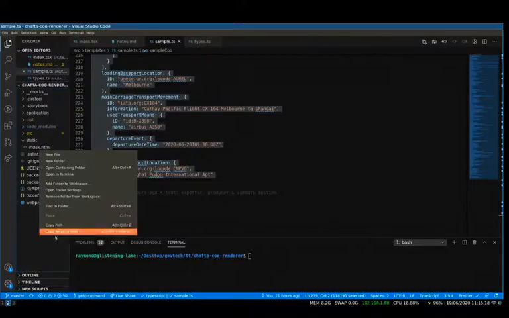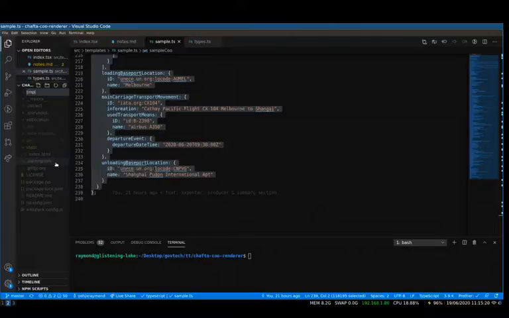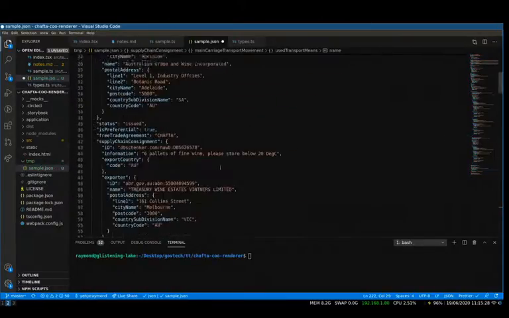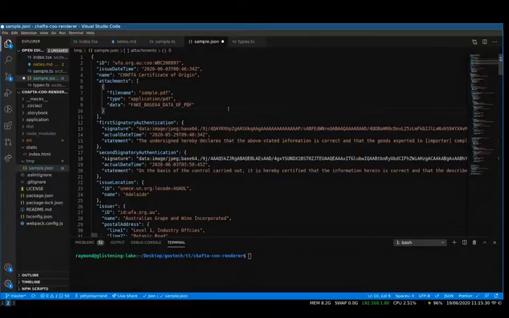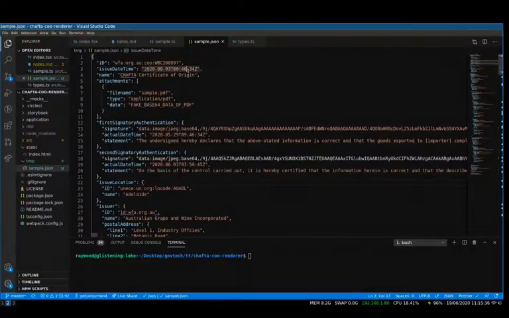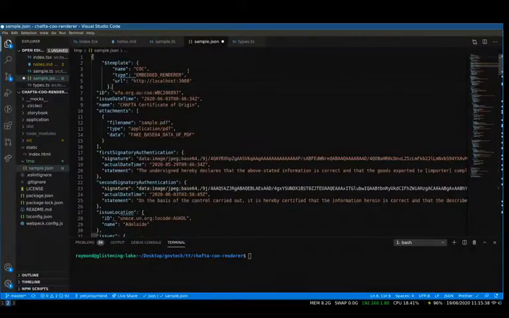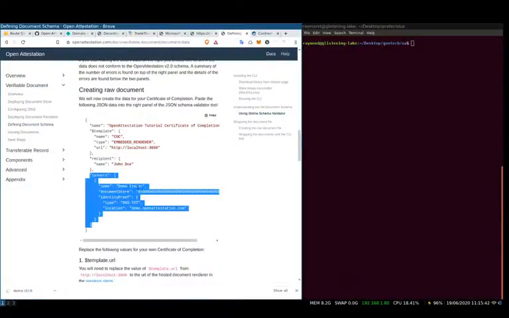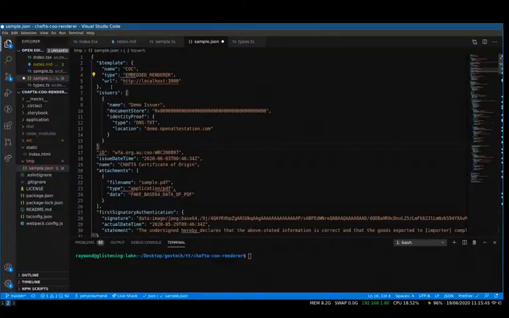I'm just going to create a new folder called temporary, and then create a new sample.json. This is the file that we are going to use. Just format it and it's already in JSON format. So that is the raw data, and we need to append two pieces of information inside. First of all, the template, and second of all, the issuers. Let's configure these two now.